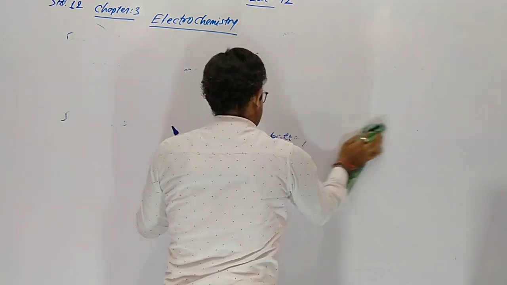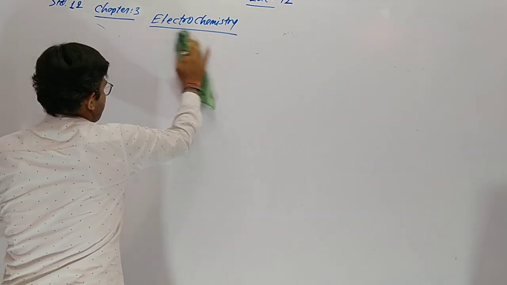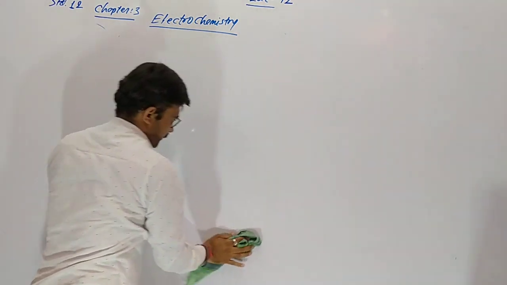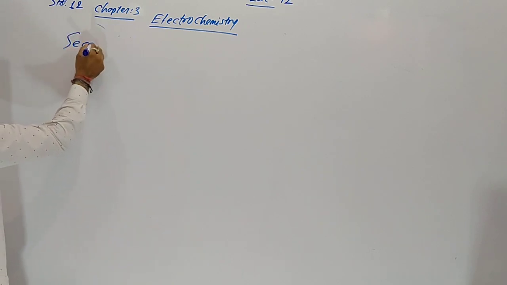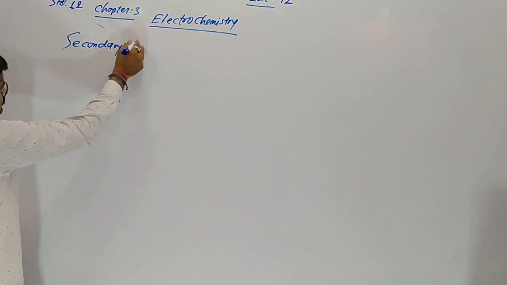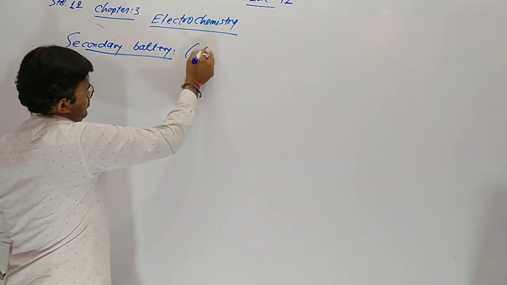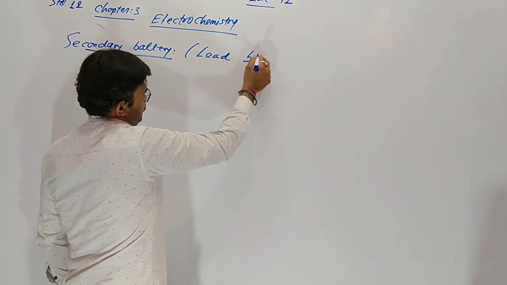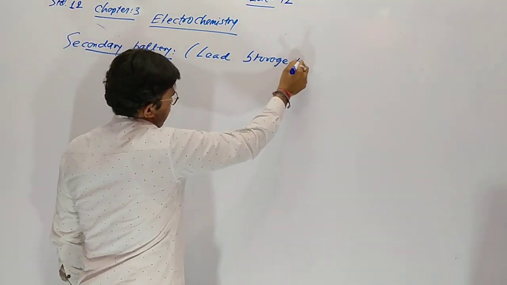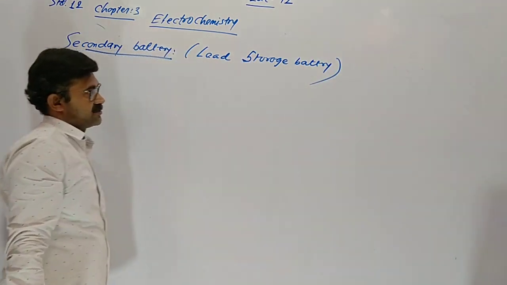We are using in our house inverter, in our two-wheeler, four-wheeler also we are using a secondary battery. One of the most important is the lead storage battery.